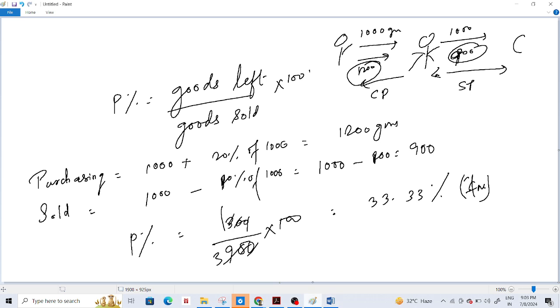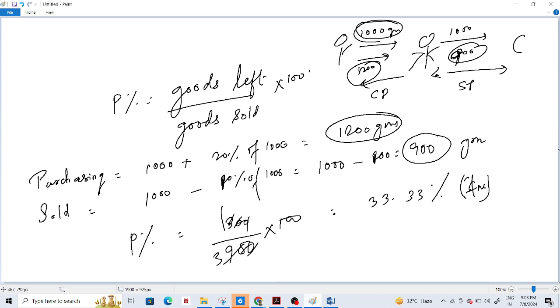Yes, sir. So how much did he purchase? He is supposed to purchase 1000 gram, but he bought 20% extra, so that means he bought 1200 grams. When he sold, he sold 10% less, that means 900 grams.